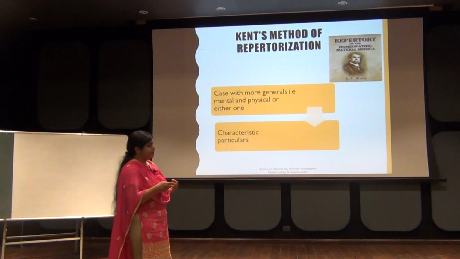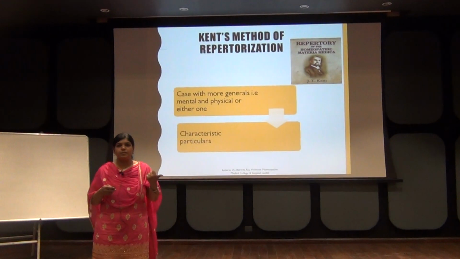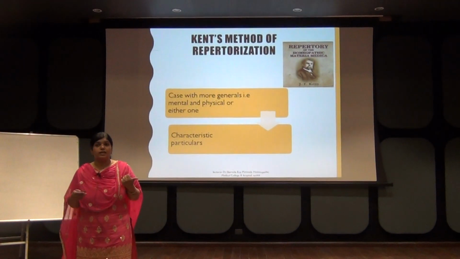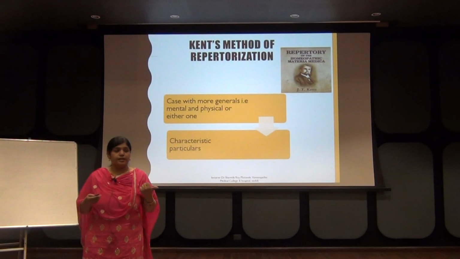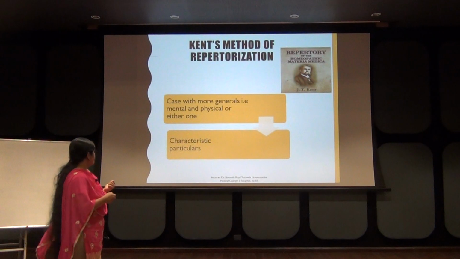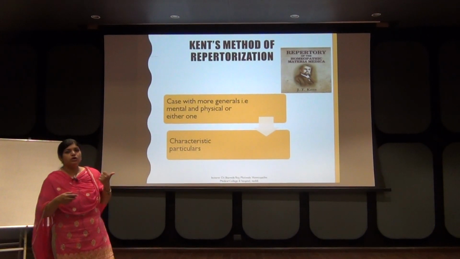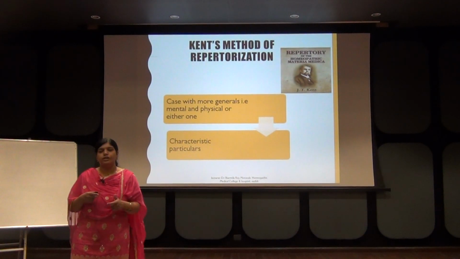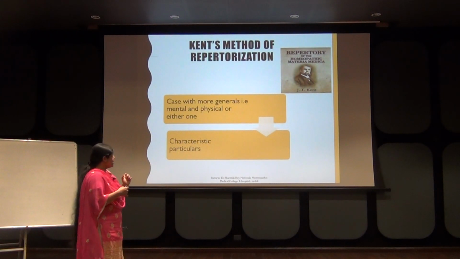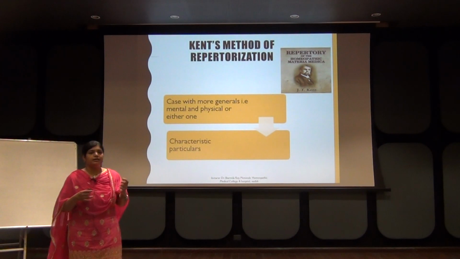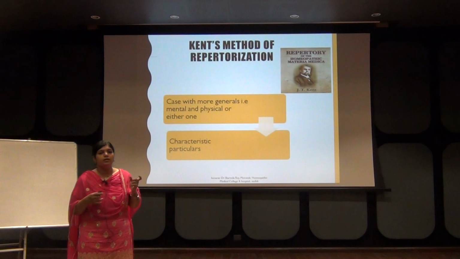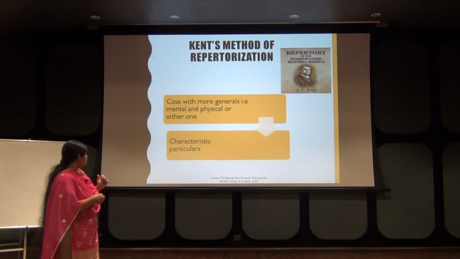Now Kent's method of repertorization. Boenninghausen is over, now Kent's method. Everyone knows this, as we repertorize and use it in our daily clinical practice, that is Kent's method. In Kent's method, you can see cases with more general symptoms, and general symptoms include both mental and physical symptoms. And second is the characteristic particular. He doesn't mention only a particular symptom, he mentions a characteristic, peculiar, particular symptom.